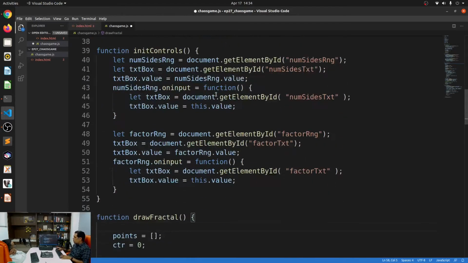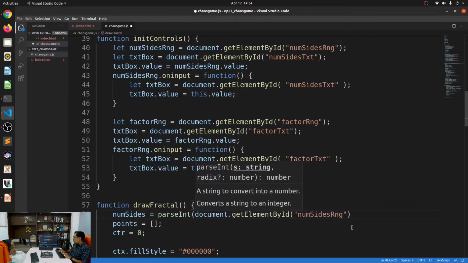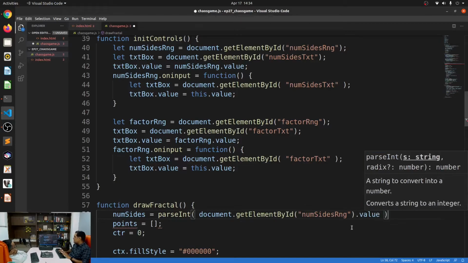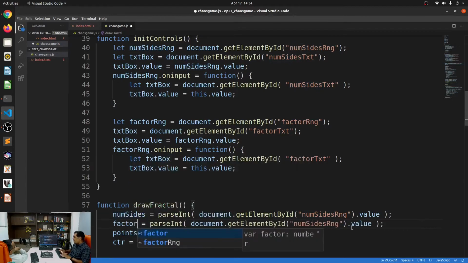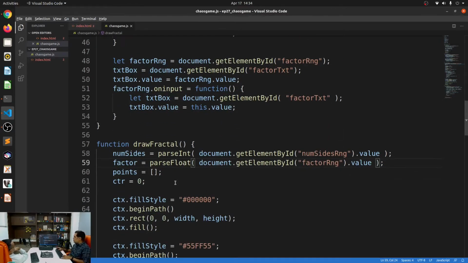Let's also make sure that we get the value for the number of sides from the range input itself. So I can just say num sides is equal to parse int of document dot get element by id dot value, so that it gets it from that and then puts it in the number of sides. The same thing goes for the factor, and I think it is called the factor range. So we'll just do this. The only difference is that we'll just say parse float instead of parse int, because factor is a float. So we now have new values over here.